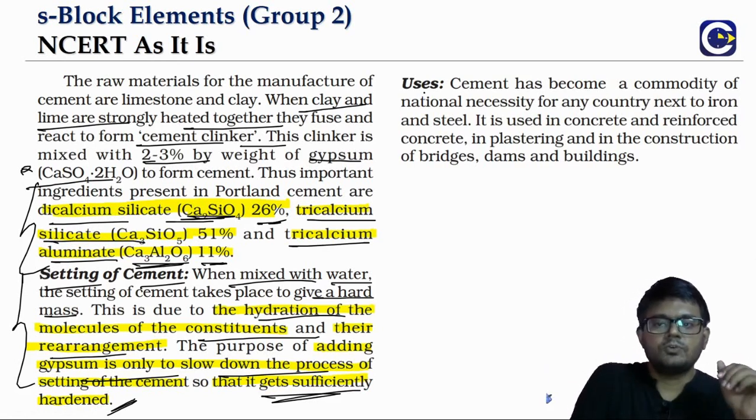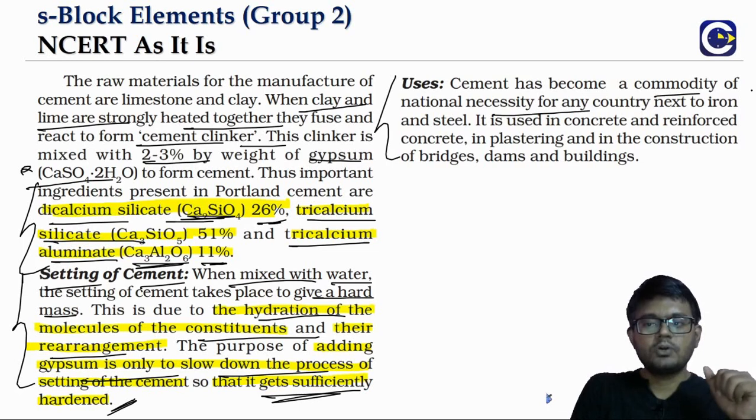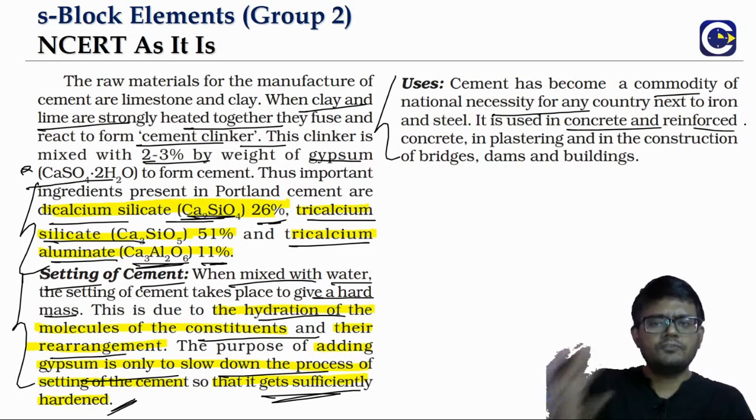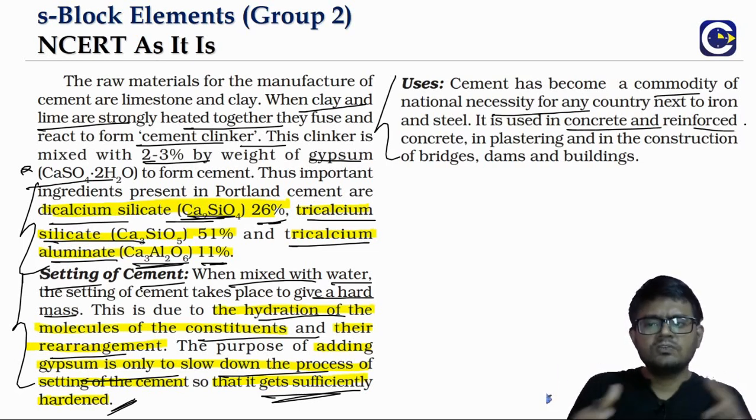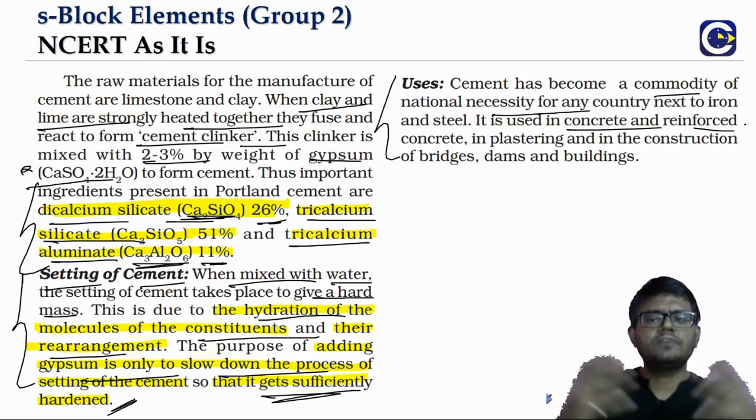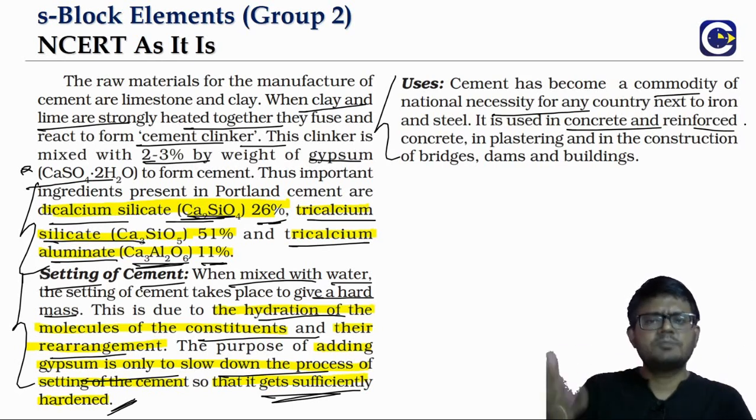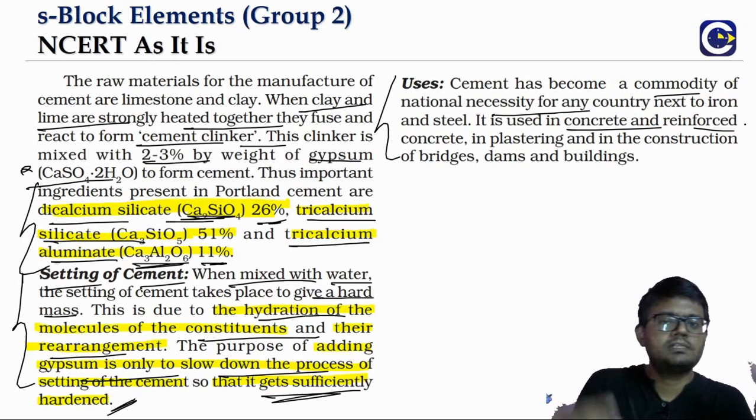The cement is, of course, a commodity of national importance. So concrete or reinforced concrete, plastering, construction of bridges, dams, buildings, everything is done by using what? Cement.